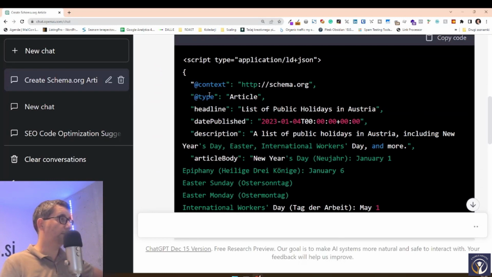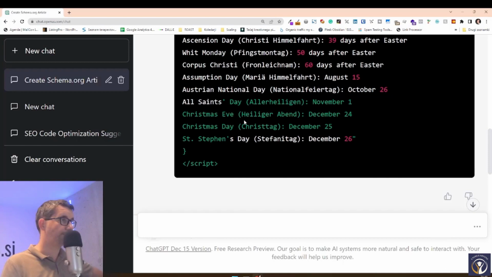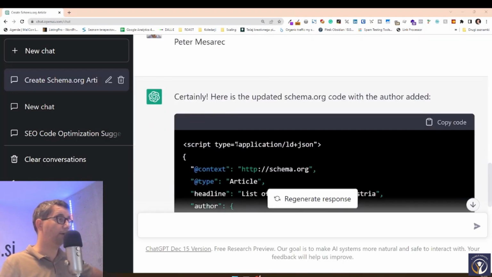So context is schema, type is article, headline, it added the date published, it added short description, and then the content of the article. Of course, if you know schema.org, you know that there are many different parts that you can add into the article schema or into any schema and make it more perfect, right? So I did that. I wanted to add the author in the schema. So I just said, can you add the author? And it